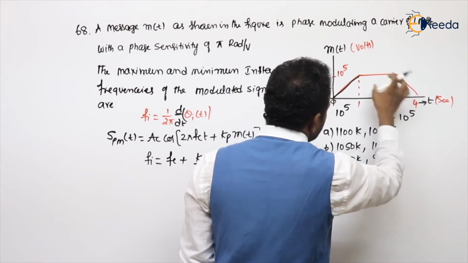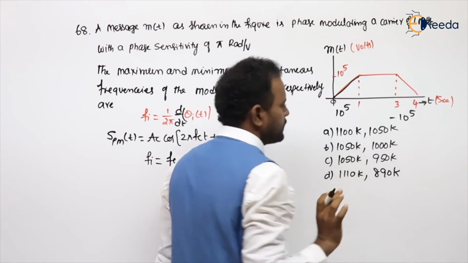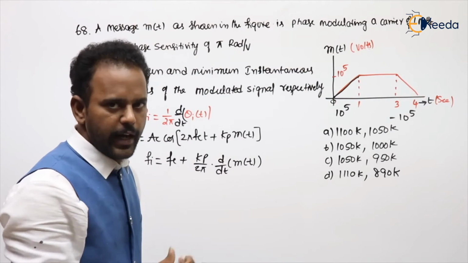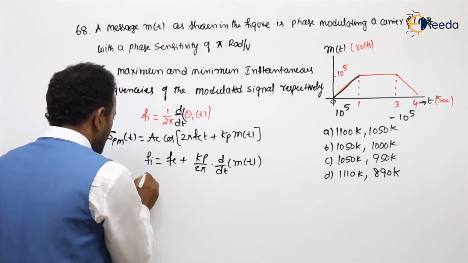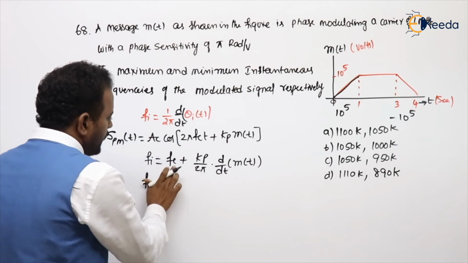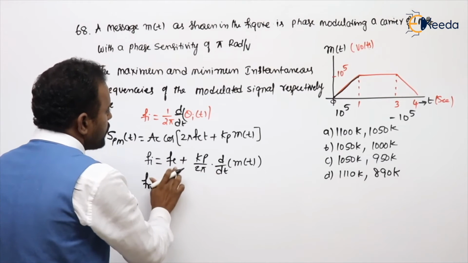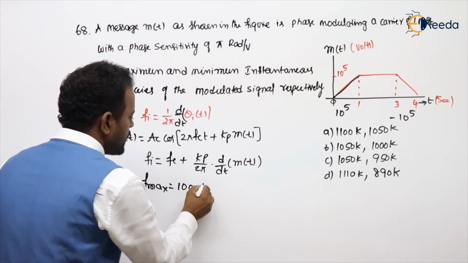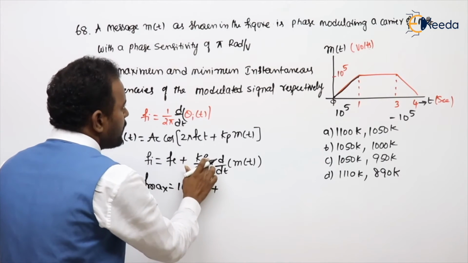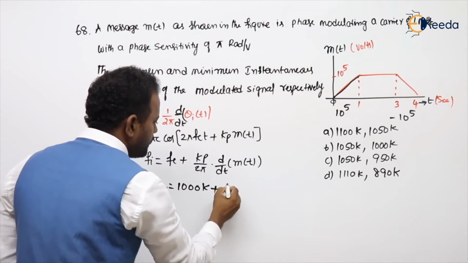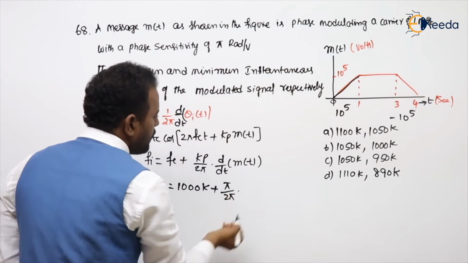See here also, change in y by change in x. 10 power 5 means 100 kilo. 100k. Now follow. Directly I am getting the Fmax. Fmax means this value should be positive. What is the Fc value given, sir? 1 mega. 1 mega means 1000k plus Kp by 2 pi, Kp is given pi, into d by dt of m of t.